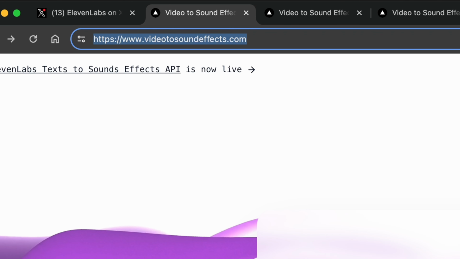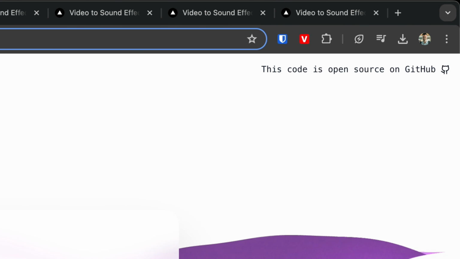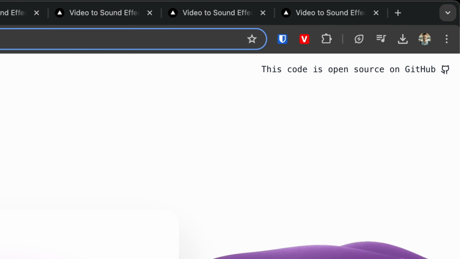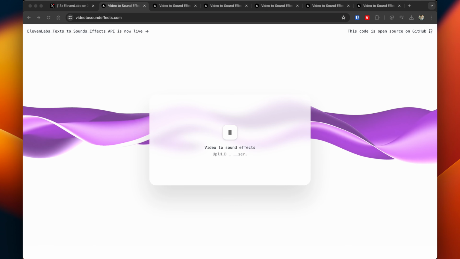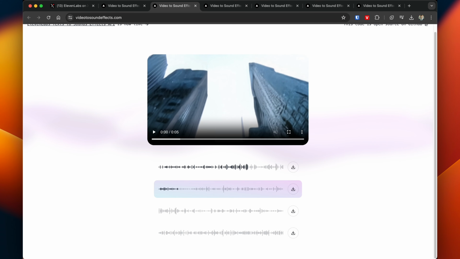Navigate on your browser to this website, and because it's completely open source, you have the GitHub link on the right-hand corner if you want to deep dive into that further. It's very easy. All you have to do is just click on upload a video and let ElevenLabs do the rest. I've taken my own examples from previous videos that I've created and uploaded them to try it out.